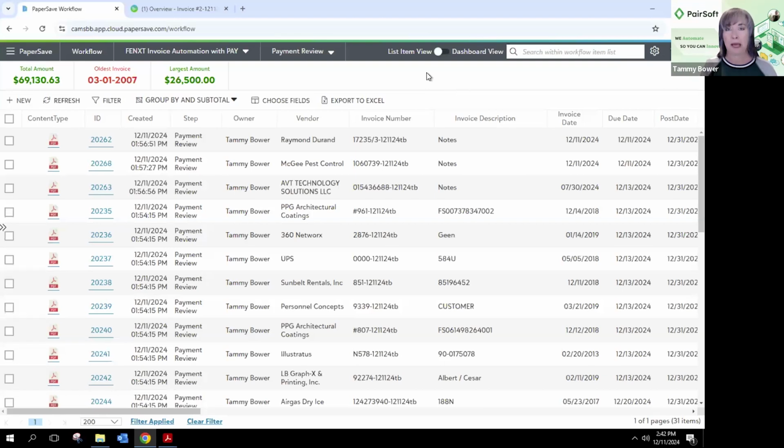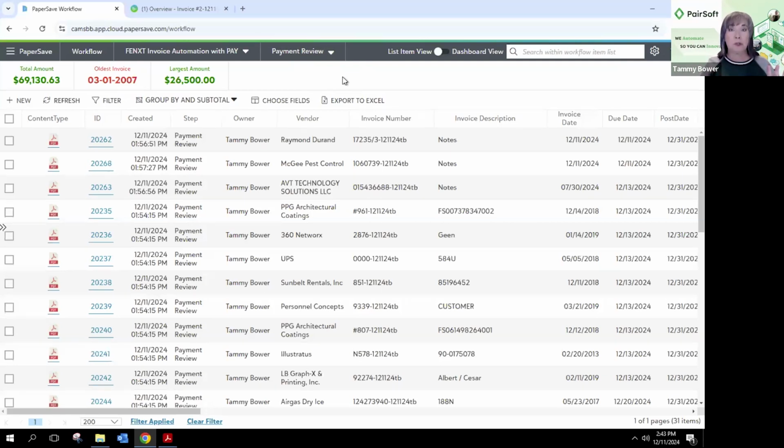If you're not using PaperSave and you want to use Pearsoft Bank Pay as a standalone, we'll just look to those invoice transactions that you've manually created, and we'll pull that data over into a document so that you can filter based on any of those user-defined profile fields that you want to build your batch off of.